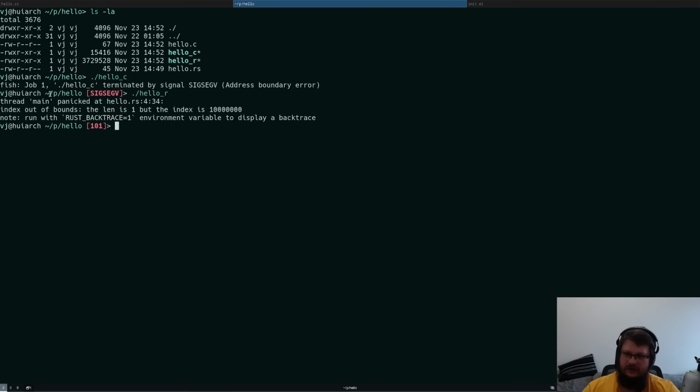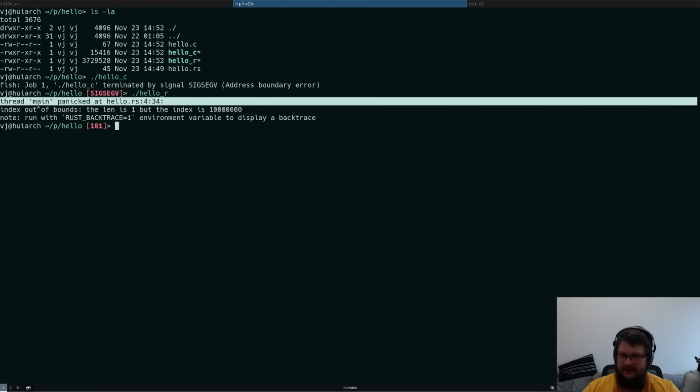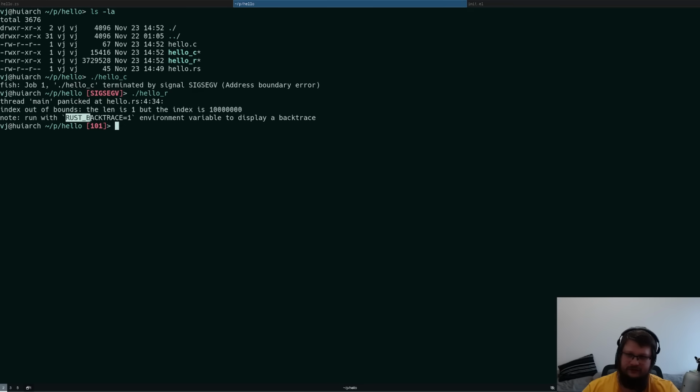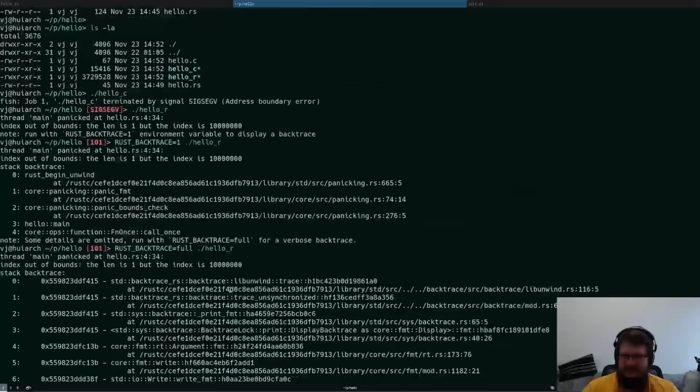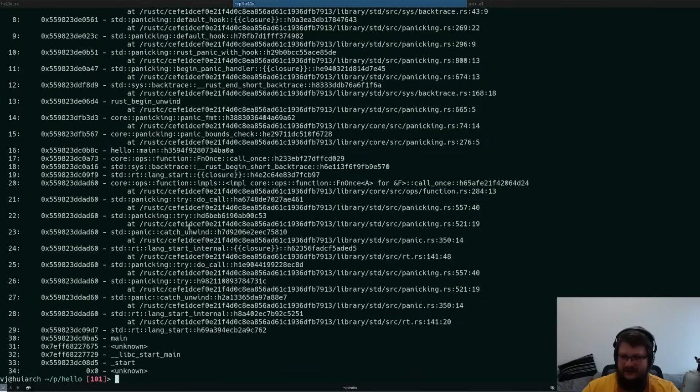When you run hello_R, you will get a Rust panic, which is pretty much a runtime crash, and you can see a backtrace, something that is not possible with a C program by default. On top of that, it tells you exactly that you have an index out of bounds, and that the length is 1 but the index is this. So not only do you have a backtrace, you can even get a full backtrace if you run it with full, and there's just a lot of information about exactly what happened.